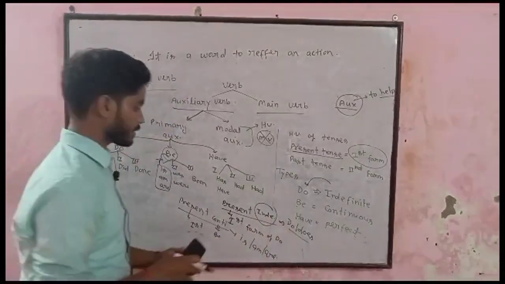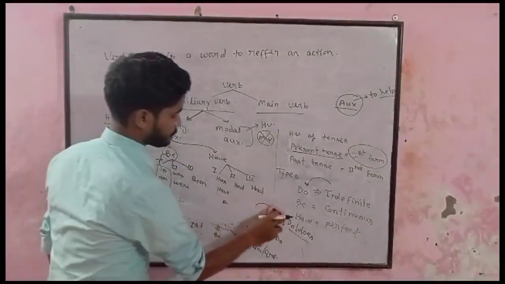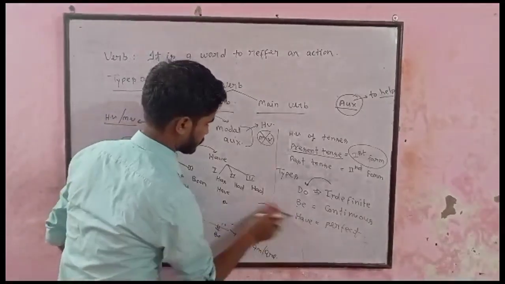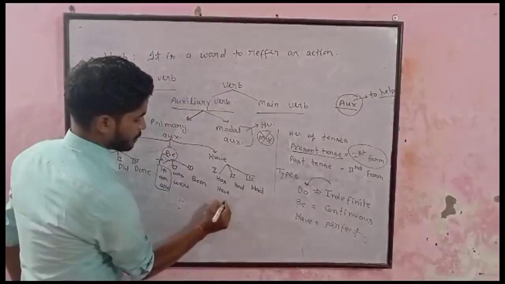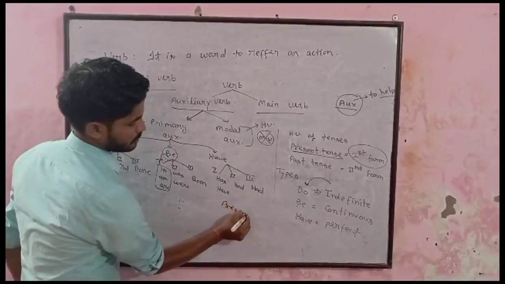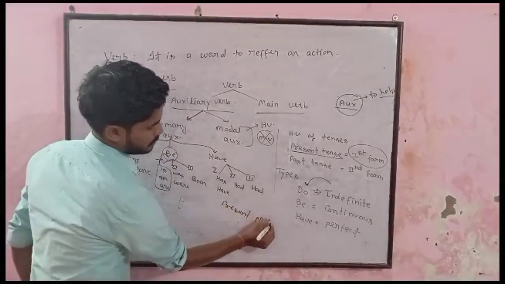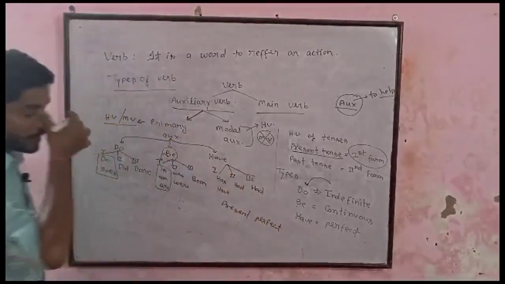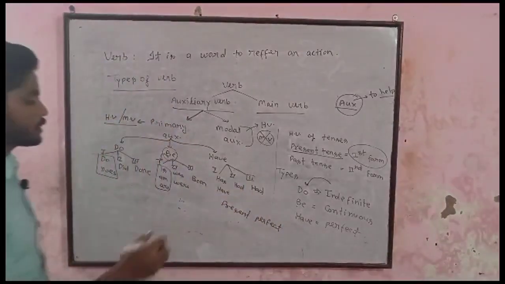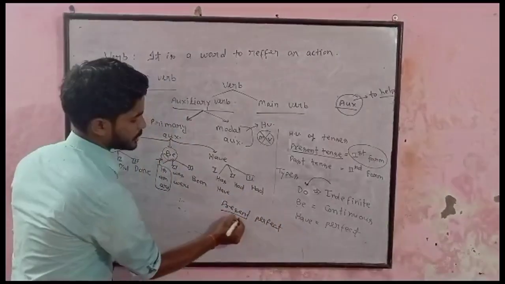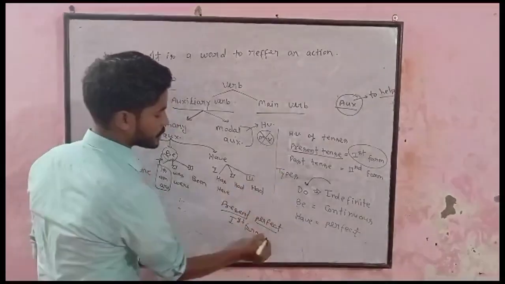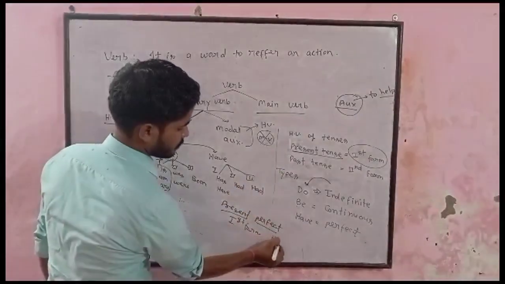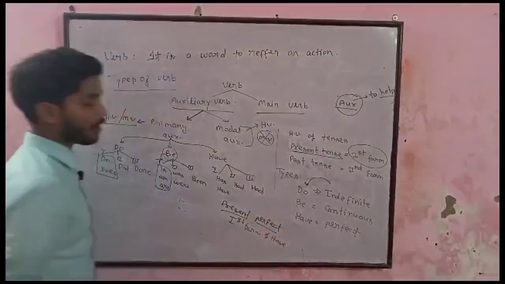Further, let me erase it. If I have to find the helping verb of present perfect, present denotes first form and perfect denotes have.